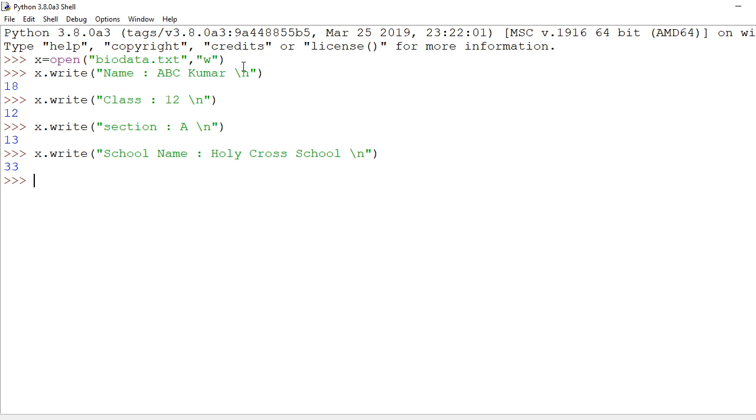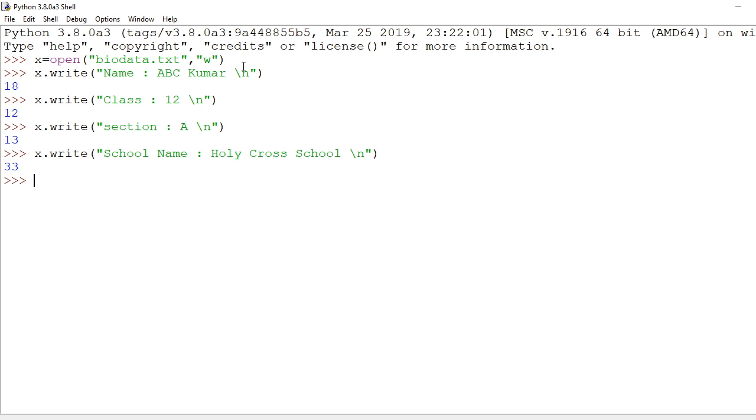So the write method is going to input a single line, right? So you can write multiple lines by using one more method that is known as writelines. Okay, it is going to store a sequence. So that also I'm going to show you now. Suppose I want all these things to go in a sequence only, in one line. What is a sequence? A sequence is a list or not? So you have to prepare a list as the sequence and then you can use writelines. So I'm going to show it to you after this one.